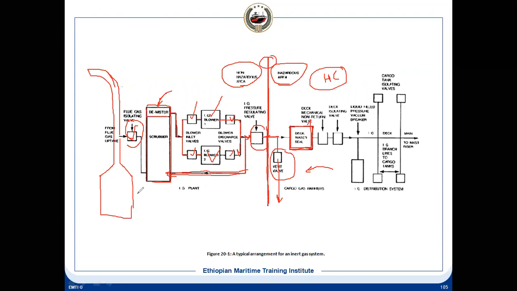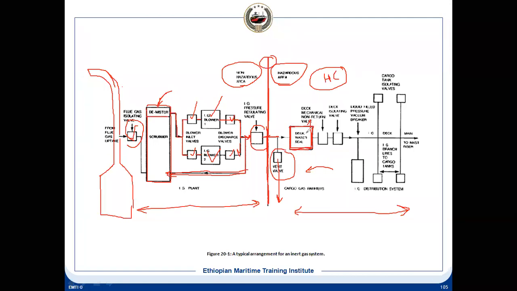And from here to here, this is the production. It means you have produced the IG here. And here is the distribution line. Through the piping system, with the valves and all, you are distributing the IG to the consumer. What is the consumer? Consumers are the tanks. The IG is going into the tanks. So they are the consumer, and these are the distribution system, and this is the production. It means you have produced here, and then through the distribution system you are sending it to the tanks, that is the consumer.